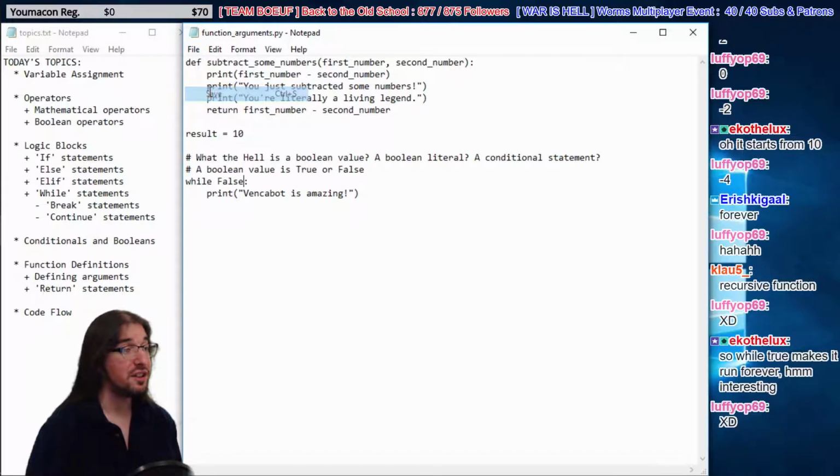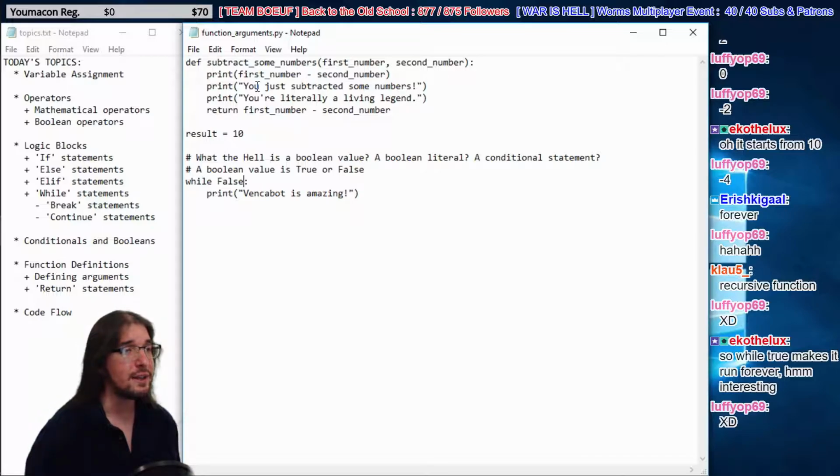But just like you can add 1 and 1 together, it becomes 2, and you can add echo the lux and hello together, it becomes echo the lux hello, right? Strings, you can add strings there. You can do operations on Booleans, right? They're called conditional statements. You can determine if something is true.